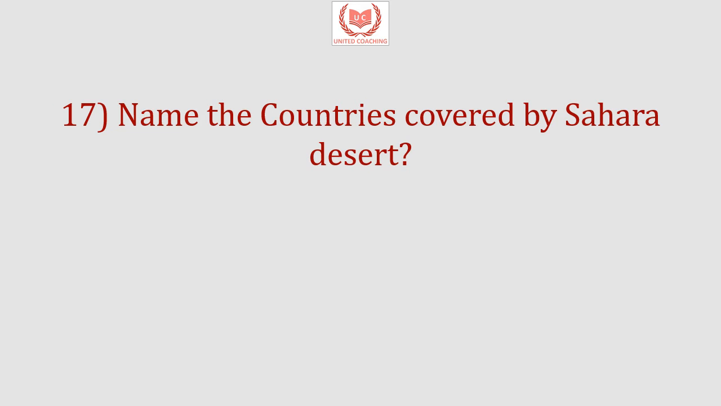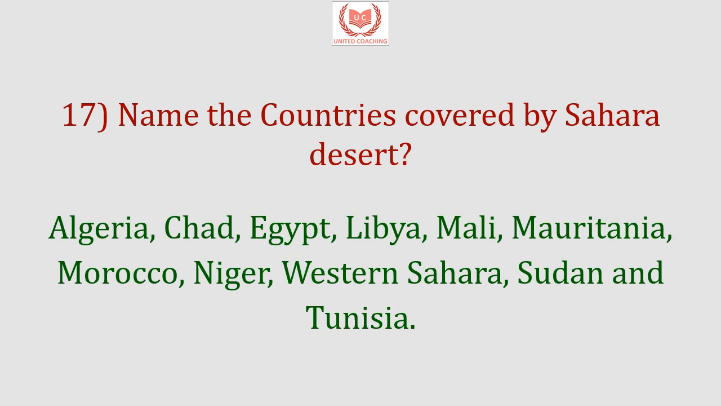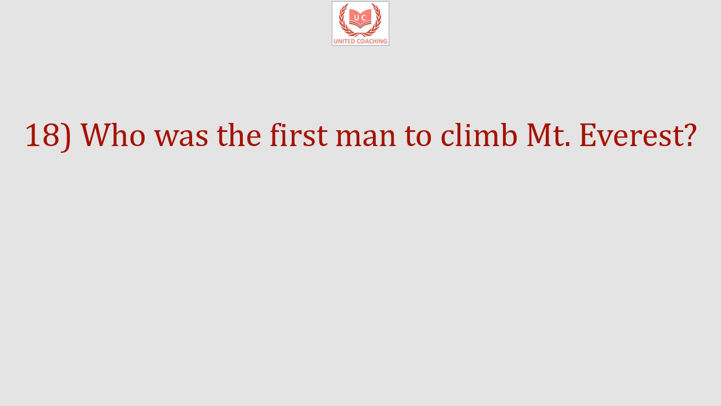Our next question is, name the countries covered by Sahara Desert. So the answer is Algeria, Chad, Egypt, Libya, Mali, Mauritania, Morocco, Niger, Western Sahara, Sudan and Tunisia. Who was the first man to climb Mount Everest? So the answer is Tenzing Norgay.